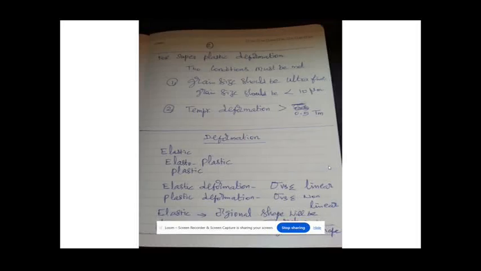Then we talk about deformation. What is elastic deformation? What is elastoplastic deformation? What is plastic deformation? In the case of elastic deformation, the stress strain curve will be linear. In the case of plastic deformation, the stress strain curve will be non-linear. In elastic deformation, the original shape will be retained once the load is released. In the case of plastic deformation, there is a permanent change in the shape.